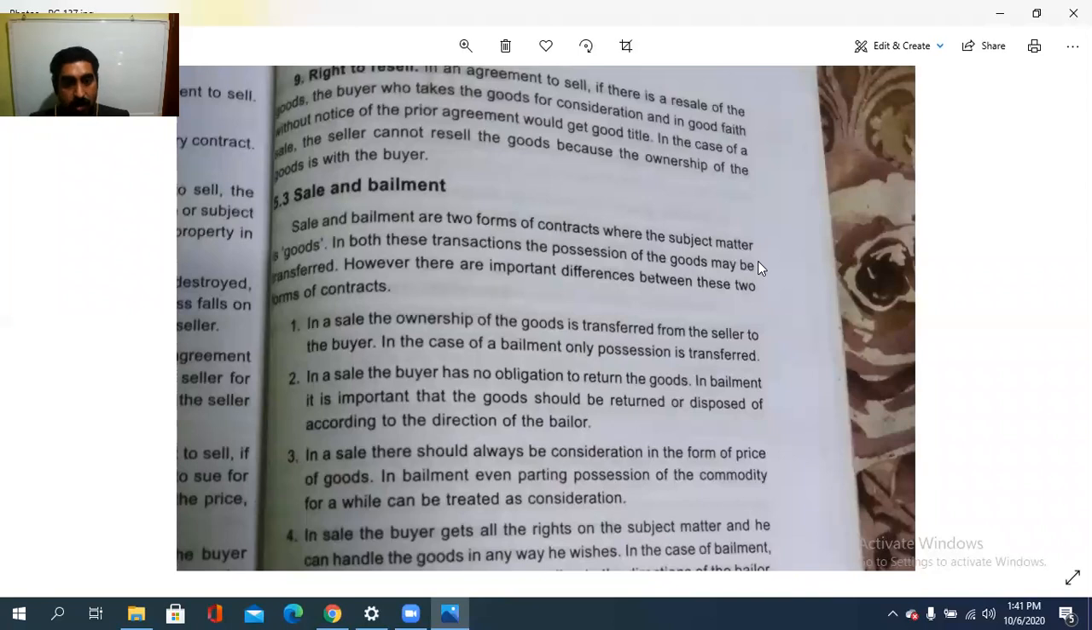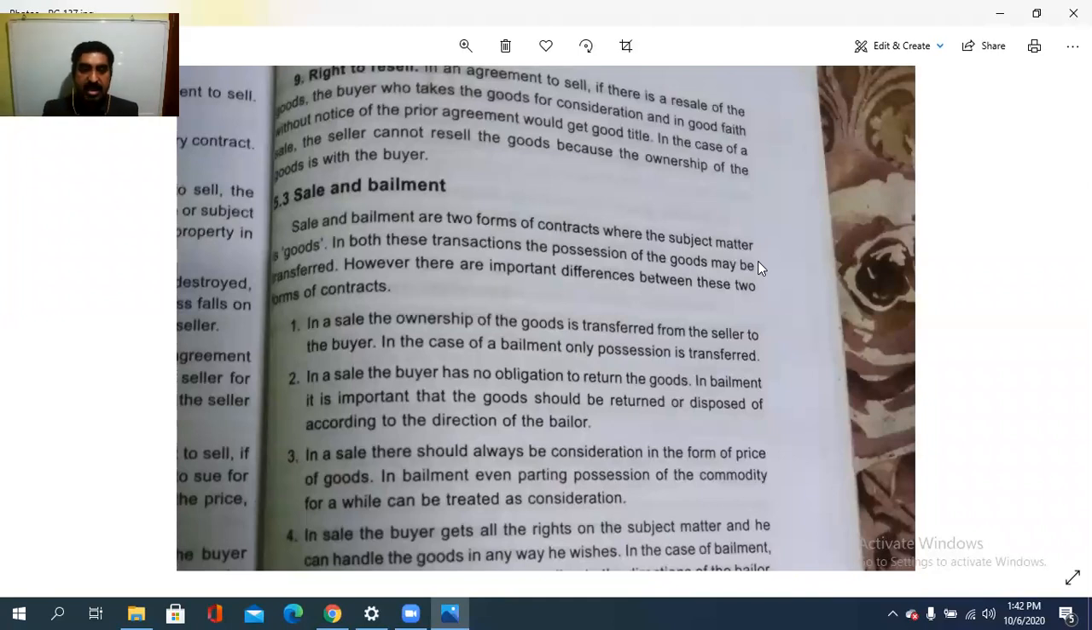While in bailment, it is important that the goods should be returned or disposed of according to the directions of the bailor. Bailor ആണ് ആ main person, those who perform the contract of bailment. So in that case, as per the directions of the bailor, either return the goods or dispose of them. While in the case of sale, the buyer has no obligation to return the goods. പൈസ കൊടുത്ത് മേടിച്ച കേസ് തിരികെ കൊടുക്കേണ്ട കാര്യമുണ്ടോ? ഒരിക്കലും ഇല്ല. അപ്പൊ അതാണ് സെയിലിന്റെയും ബെയിൽമെന്റിന്റെയും അടുത്തൊരു ഡിഫറൻസ്.